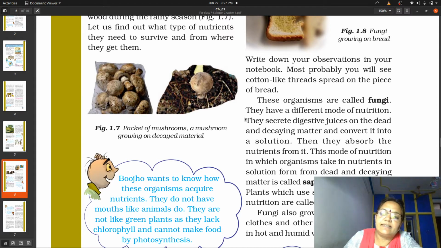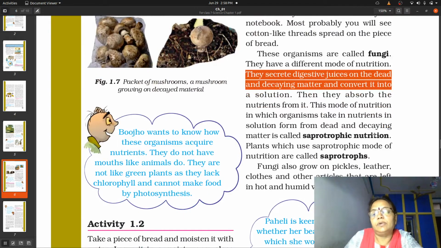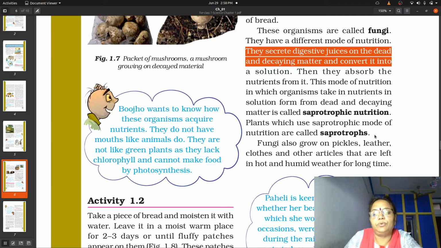When they start their growth, they will start secreting certain digestive juices on dead and decaying organic matter. ये क्या करेंगे, अपनी बॉडी के थ्रू इन पर्टिकुलर मटेरियल्स के ऊपर कुछ डाइजेस्टिव जूसेस को सिक्रेट करेंगे, और जो डाइजेस्टिव जूसेस रिलीज करेंगे, उसको फंगस ईट, they will keep on eating it, and thus you will see that your food materials get completely destroyed. It produces foul smell. हम कहते हैं ना, किसी खाने की चीज़ में ख़राब बदबू कब आती है, जब उसमें फफूंद ग्रो होने लग जाती है.